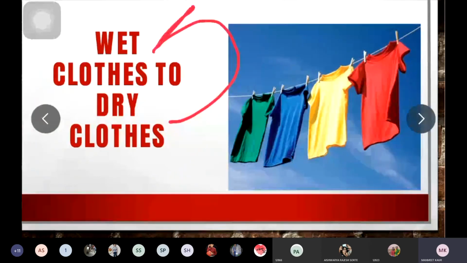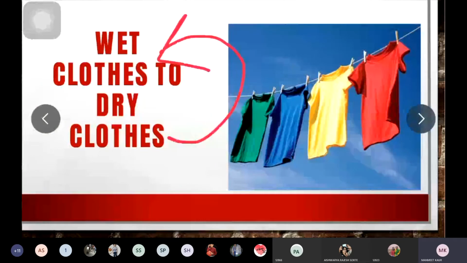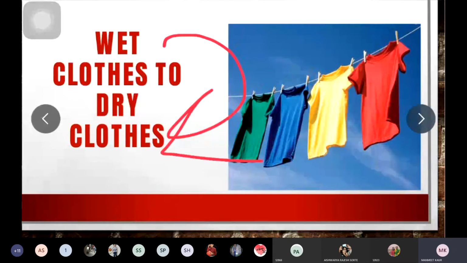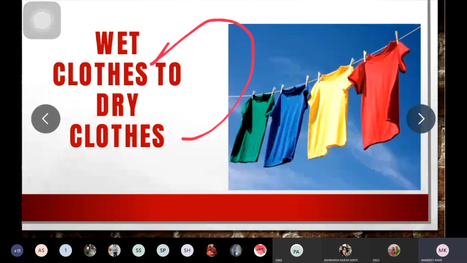So wet to dry, then dry to wet. This can be reversed back. You can bring it back to its original form. This is an example of a reversible change: wet clothes to dry clothes, then again dry clothes to wet clothes.